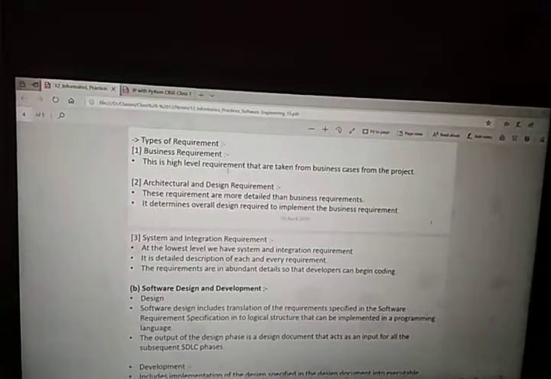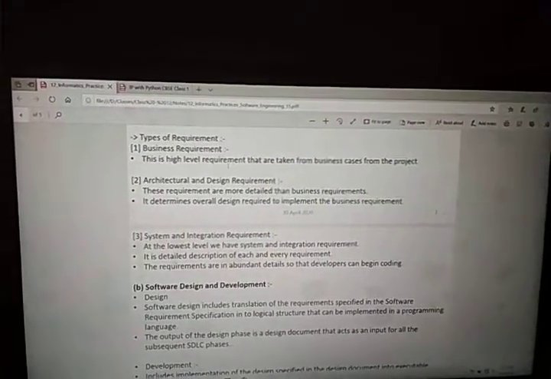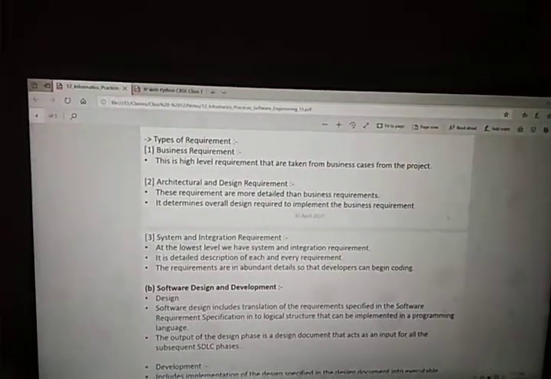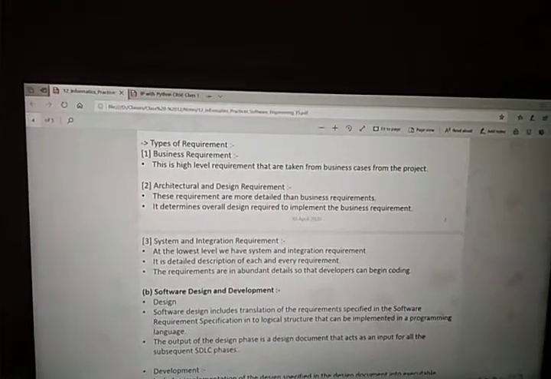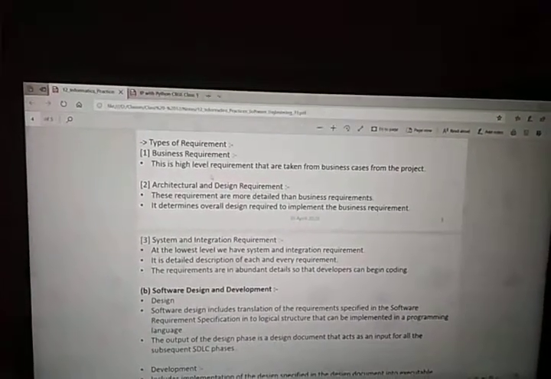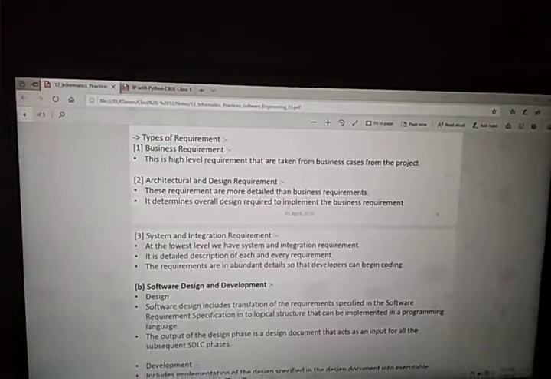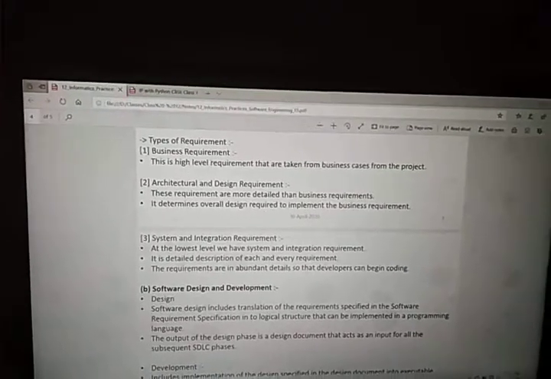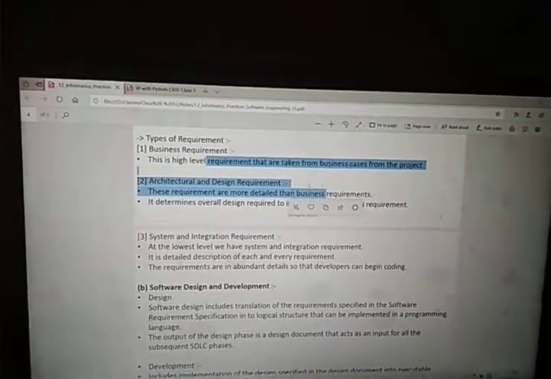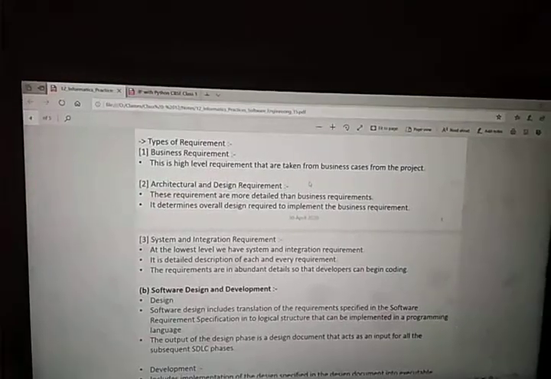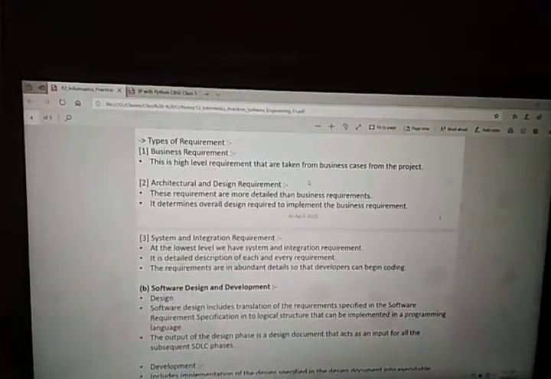Suppose Facebook has launched its social networking website. With Facebook, not only Mark Zuckerberg but their business partners are also getting benefit. The people who have invested in Facebook are also getting benefit from Facebook, so their perspective also matters a lot. That is business requirement.